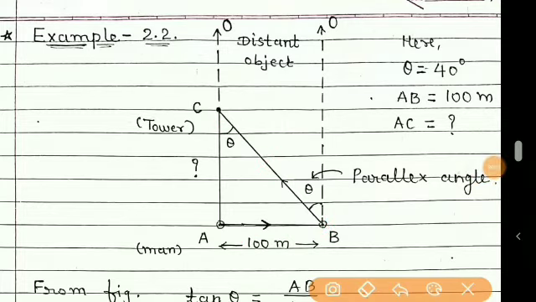Now students, here the concept of a distant object is given. This distant object means the object which is very far away from the person or point of observation. Suppose I give an example of the moon.